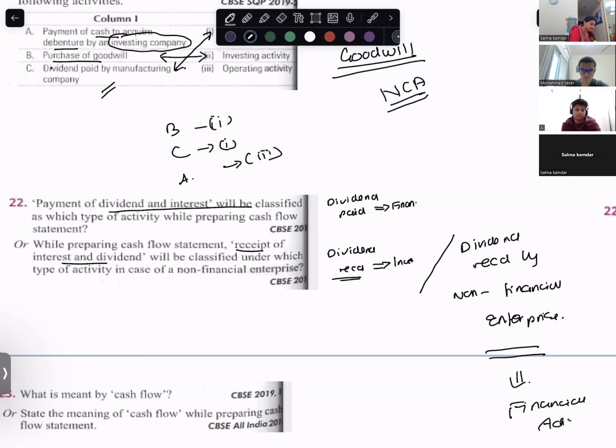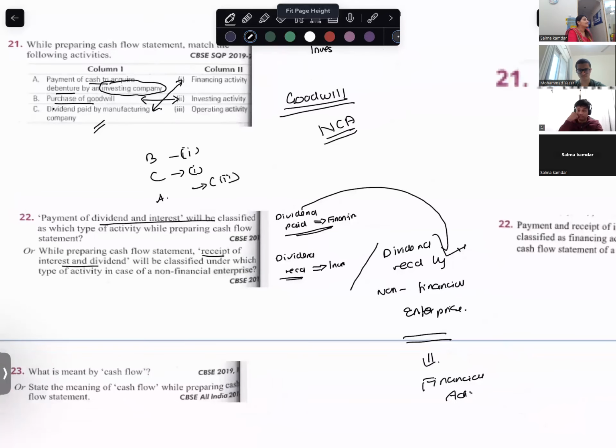Dividend paid, financing. Dividend received by a non-financial enterprise, financing. Please remember this. Dividend received by another company, investing.